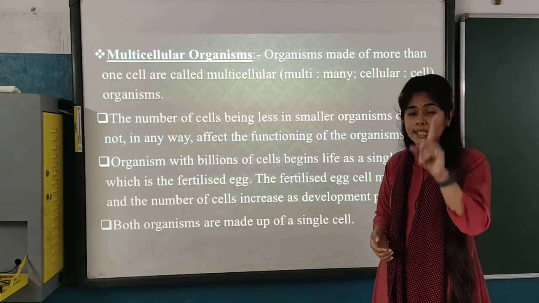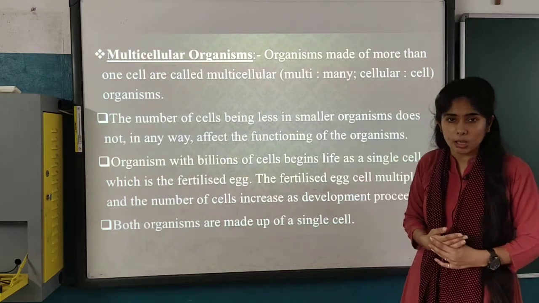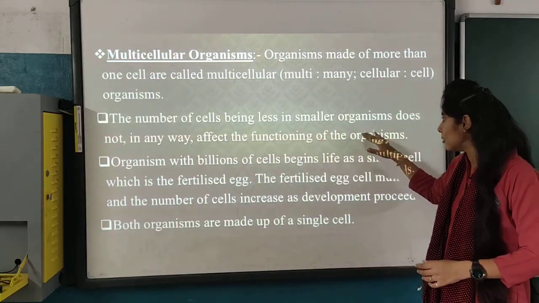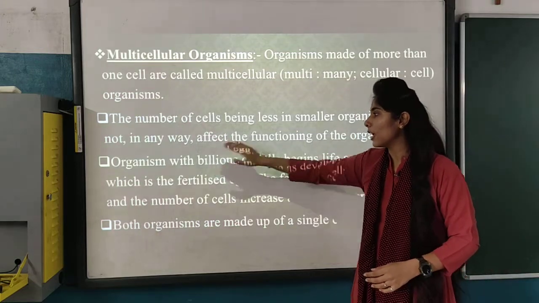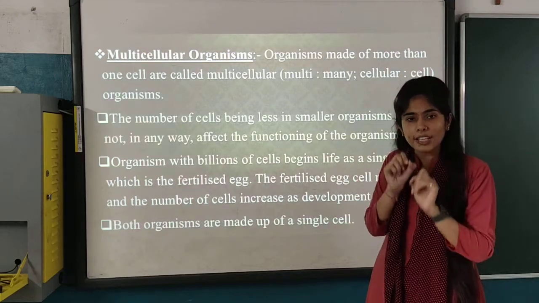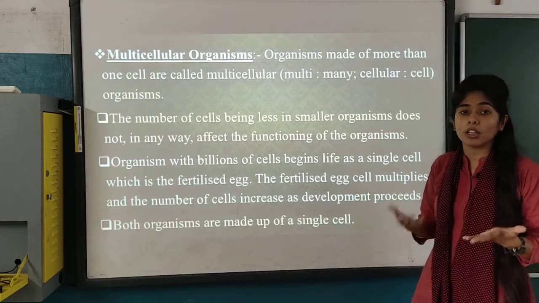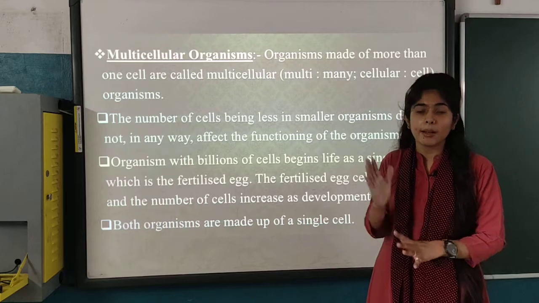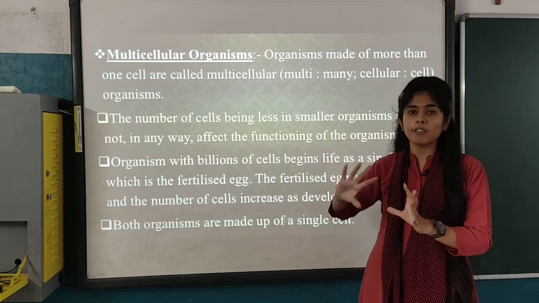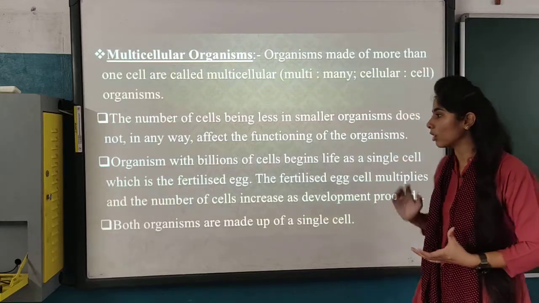And the unicellular, that is one-cell organism, the amoeba, is the most important and well-known example of a unicellular organism. The number of cells being less in smaller organisms does not in any way affect the functioning of the organism. Suppose we take an ant, a very small organism. There is no difference in the function. Even though there are fewer cells in its body, they do their work properly. They have enough cells as per their body structure.